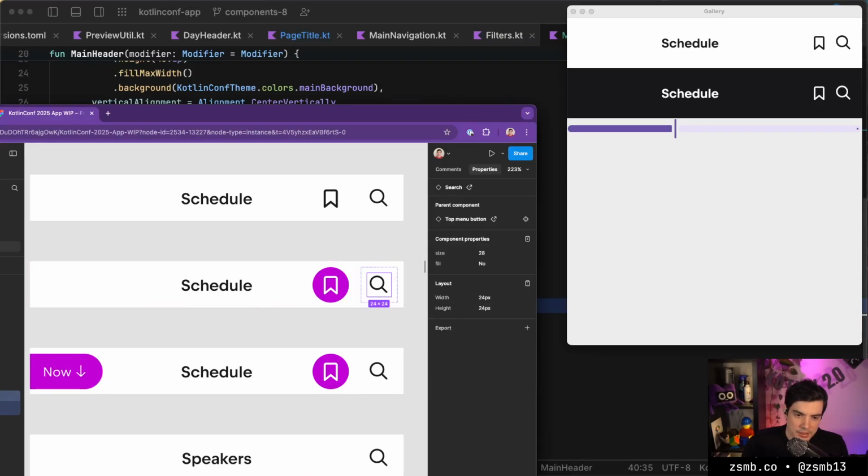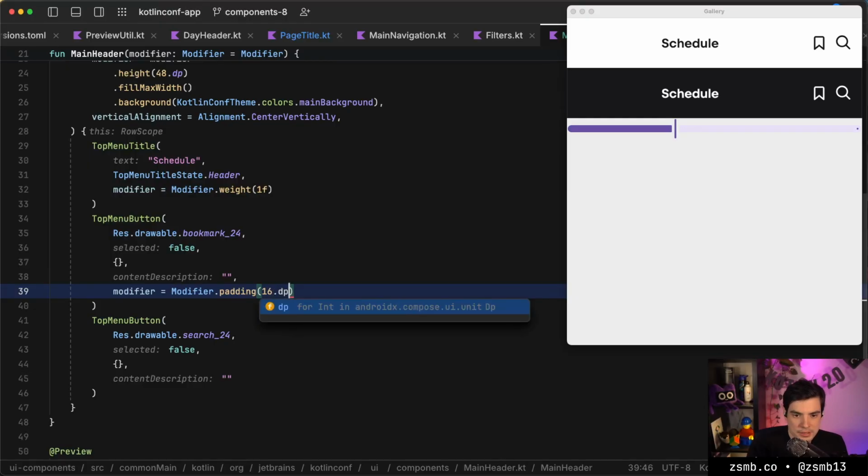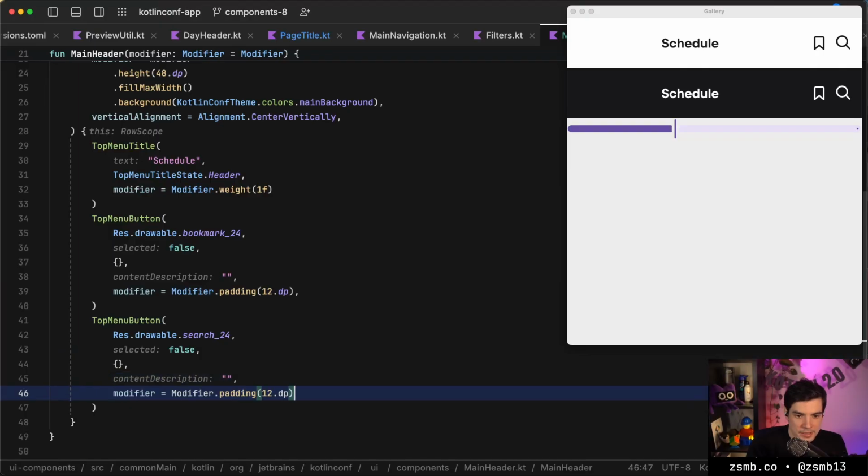So this is 24 dps, and then padding of 6, and then padding of 6 again. And I guess the math works. So basically we just need to pad these by 12 on each side, right? So for both of these, we can just say modifier dot padding 12 dps. So let's do that for both icons.